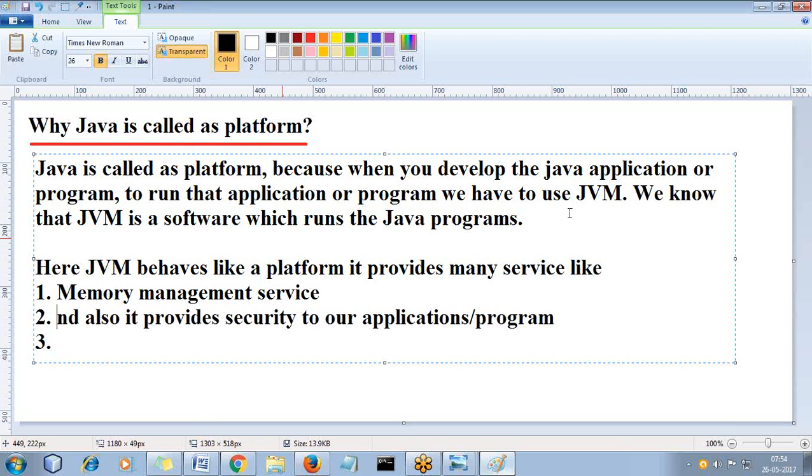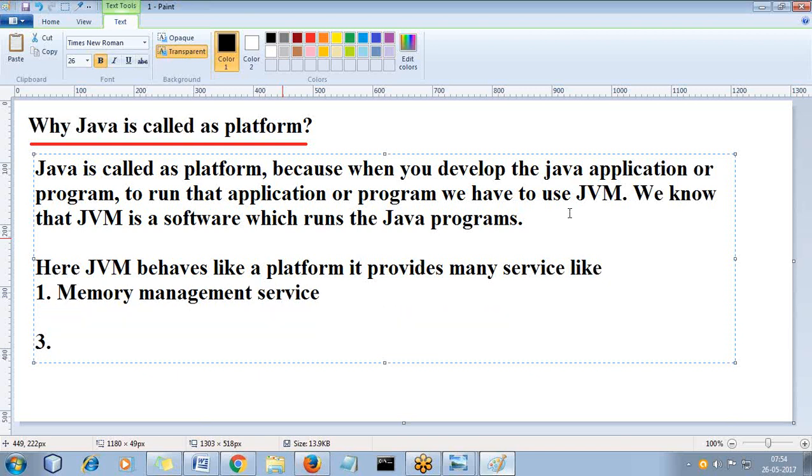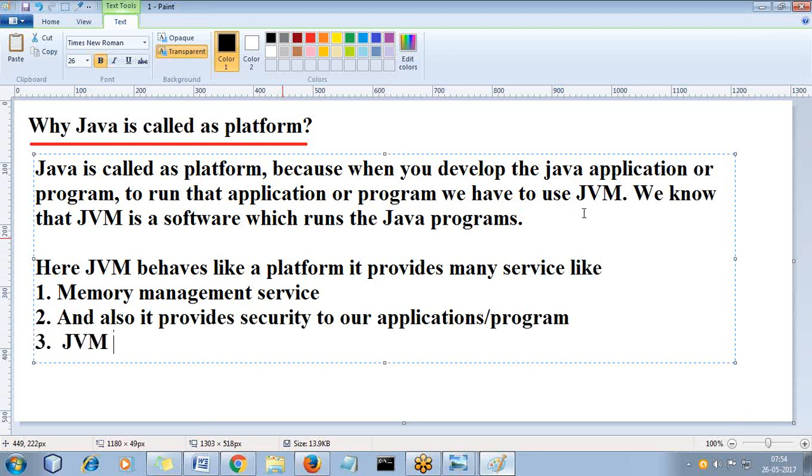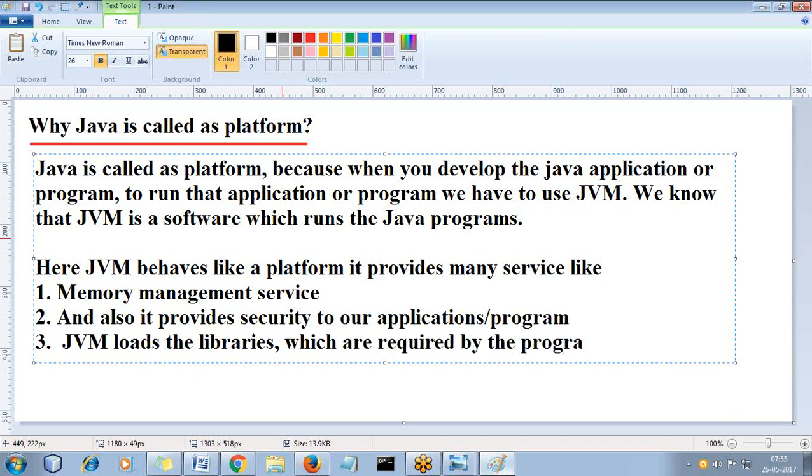Third one, JVM loads the libraries which are required by the programs.